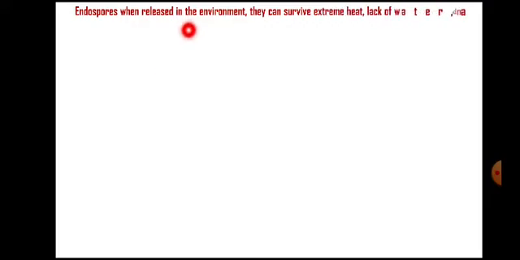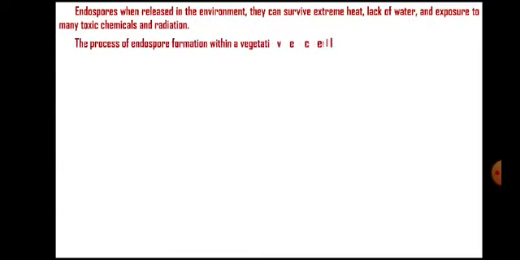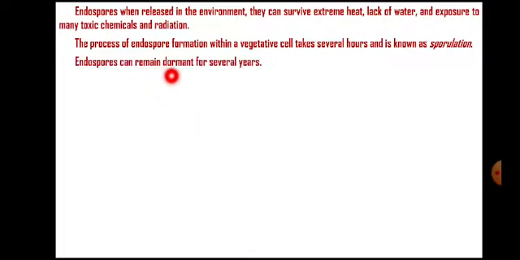Endospores, when released in the environment, can survive adverse environmental conditions like extreme heat, absence of water, exposure to toxic chemicals, and radiation. This is the function of endospore, that they are resistant to different unfavorable environmental conditions. The process of endospore formation within a vegetative cell takes several hours, and it is known as sporulation. Endospores can remain dormant for several years under unfavorable environmental conditions.